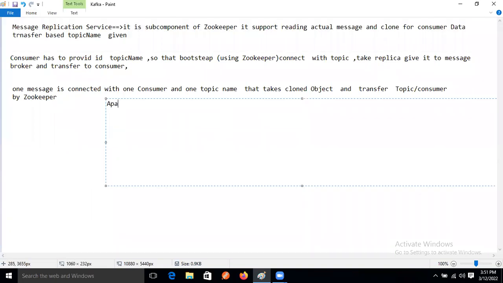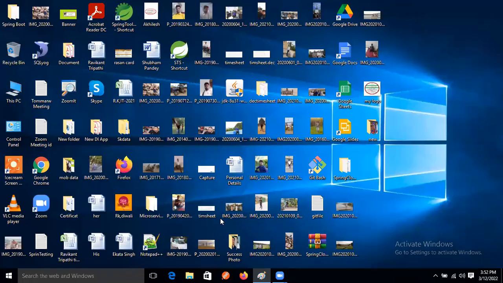Apache Kafka setup and what commands, right? So first we need to download that zip. So I'm opening the browser.